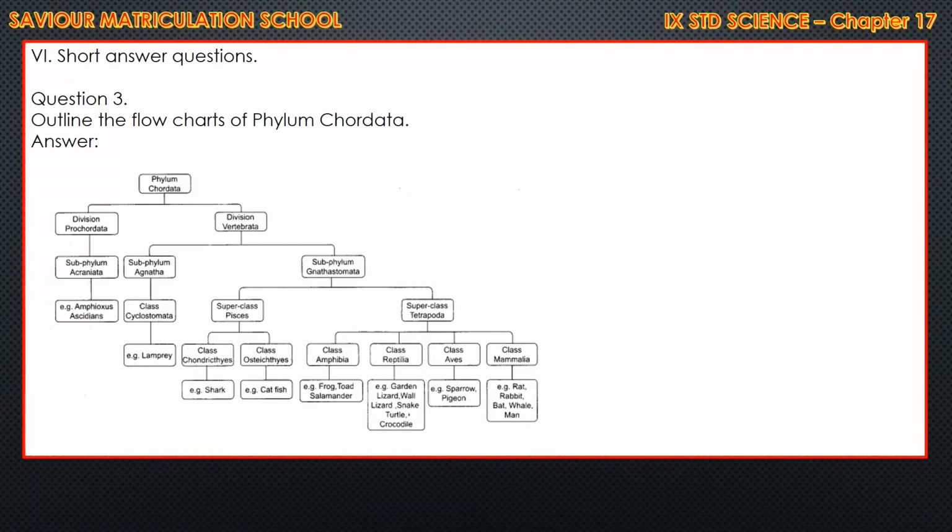Next question. Outline the flow chart of phylum Chordata. That is in the book, I think so. Just learn as it is. It's on page number 206. Phylum Chordata. Classification of phylum Chordata. You have to learn from the book. That's better than the same thing present in different colors. It will be attractive one. So learn from page number 206.